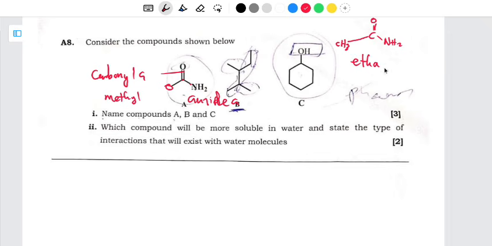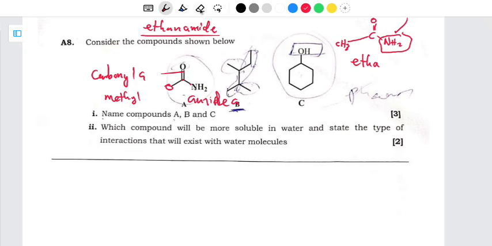Now, which functional group here is dominating the other? One thing that you need to understand is that the amine group is dominant compared to the other groups like the carbonyl group as well as the methyl group. So to name this one, we are going to follow the functional group which is dominant. In this case it is the amide. As a result, for structure A, it's going to be methanamide. So methanamide, that is the name of A.